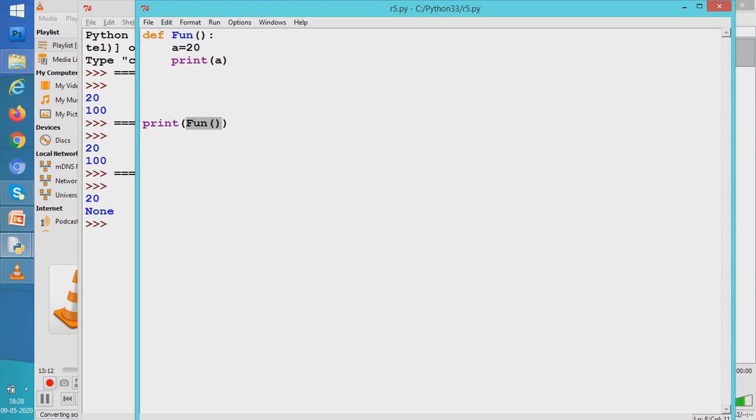Now students, there are other ways which can be used. See, I could have written here return only, without a value. If I had written return only without a value, that also, according to the Python interpreter, means that I am returning empty. That is, I am returning None. I am returning nothing. You can well see the answer while I execute. The output will be clear to you. See.